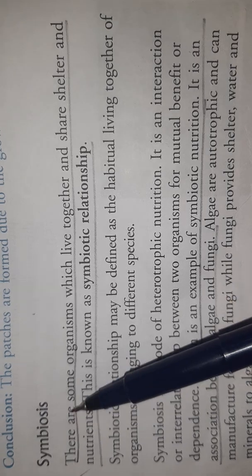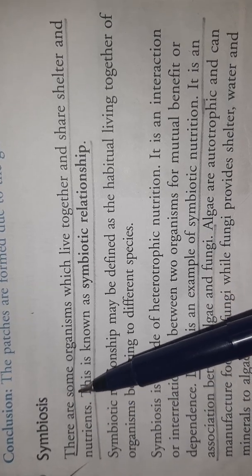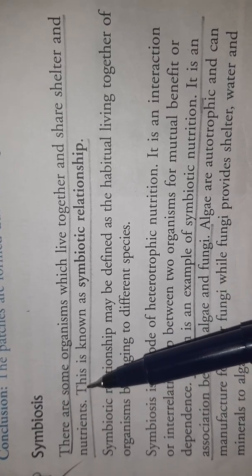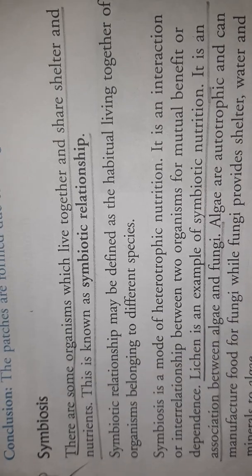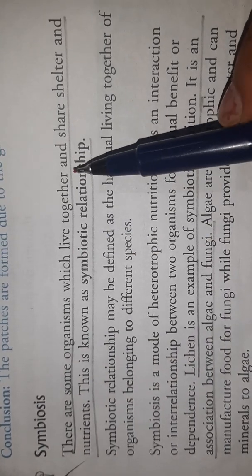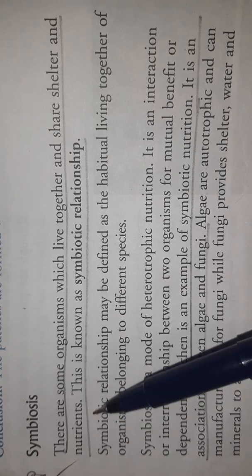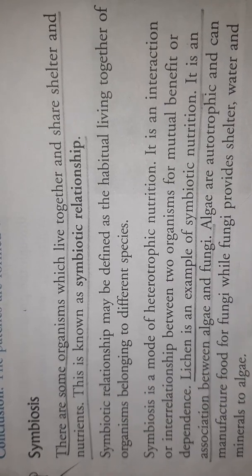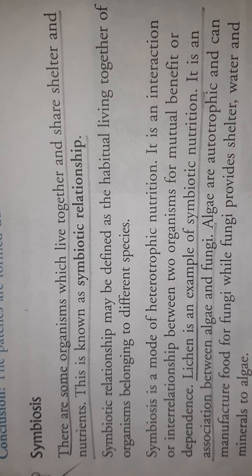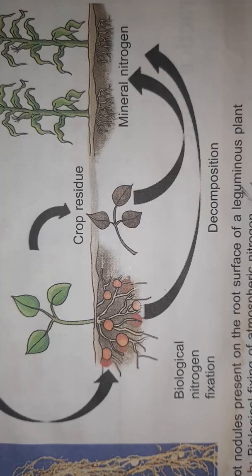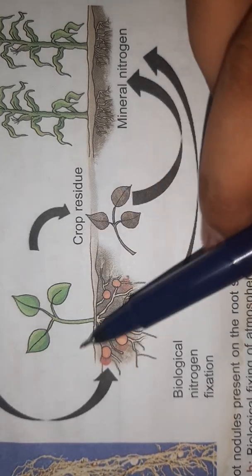Next and last mode of nutrition is symbiosis. What is symbiosis? There are some organisms which live together and share their shelter and nutrients. I am telling you this with the help of an example.